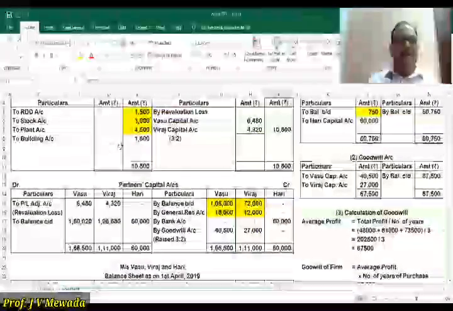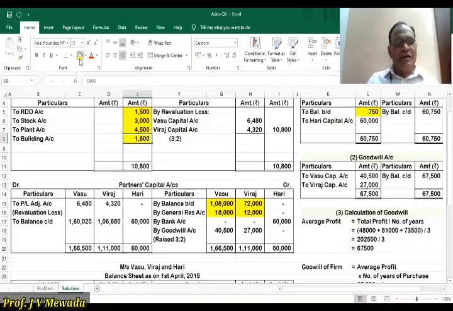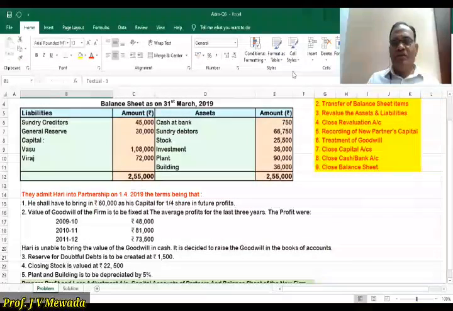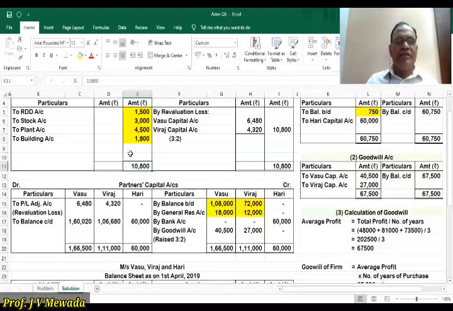And that 1,800 again we are going to place on the debit side of profit and loss adjustment account. Okay. So now all that adjustment number 3, 4 and 5 is over. And now we are told revalue the assets and liabilities and then close the revaluation account. Okay. So revaluation account is to be closed. So on the debit side we are having total of 10,800, and on the credit side we are having 0